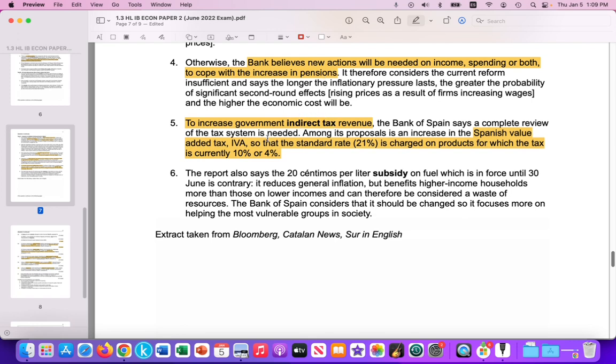So the question is, where will the central government of Spain get more tax revenue to pay for the increase in pensions? And the Bank of Spain proposes an increase in the Spanish value-added tax, or IVA, an ad valorem tax, to the standard 21%, which is quite high. Some products are charged just 10 or 4%. So instead of having 10 or 4%, raise it up to 21%. And that's what we're being asked to graph. So let's go ahead and do it.